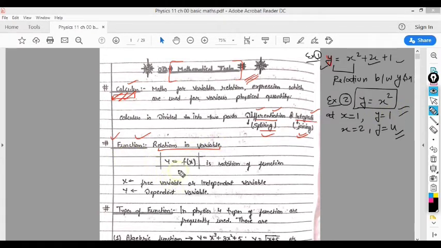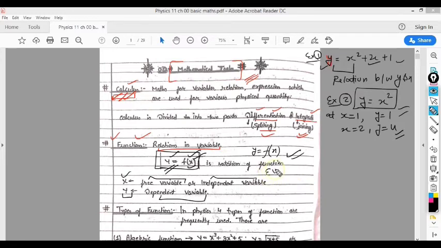Here it is mentioned that x is your free variable or independent variable, and y is the dependent variable. In this formula of a function, y is directly equal to f(x). That means if you change the value of x, you will get a different value of y. This is the notation for how we write a function: y equal to f(x).